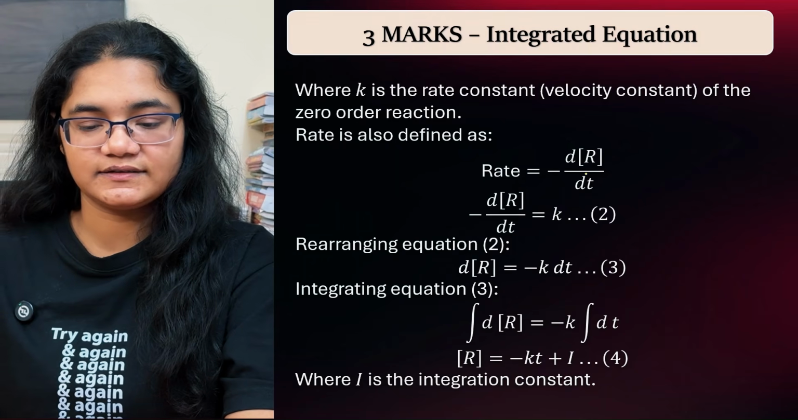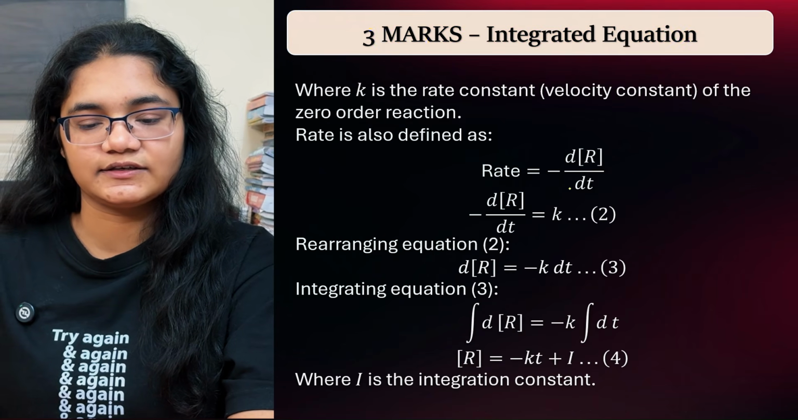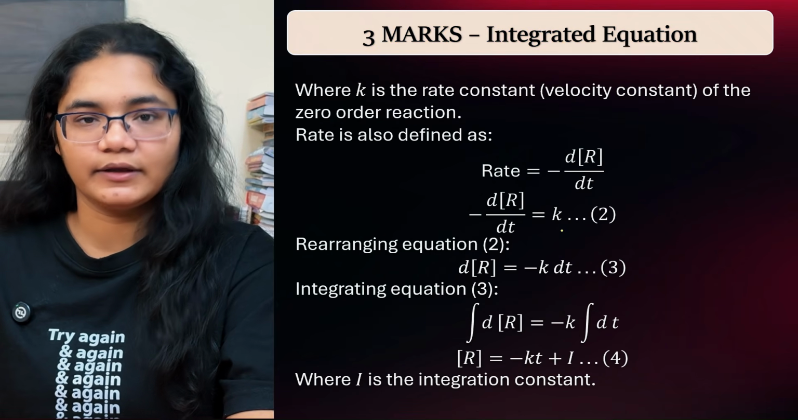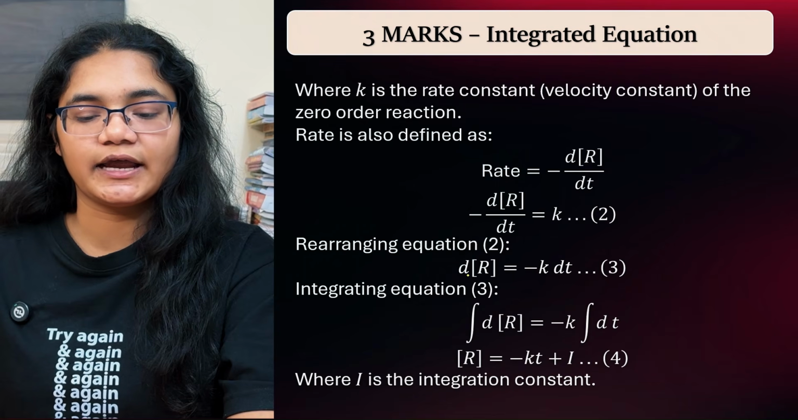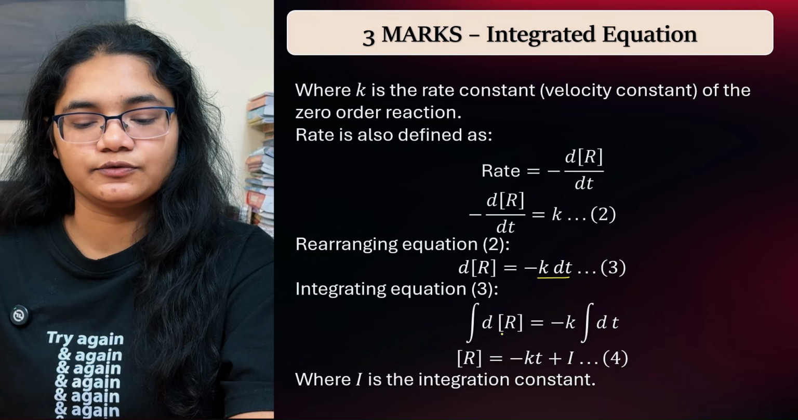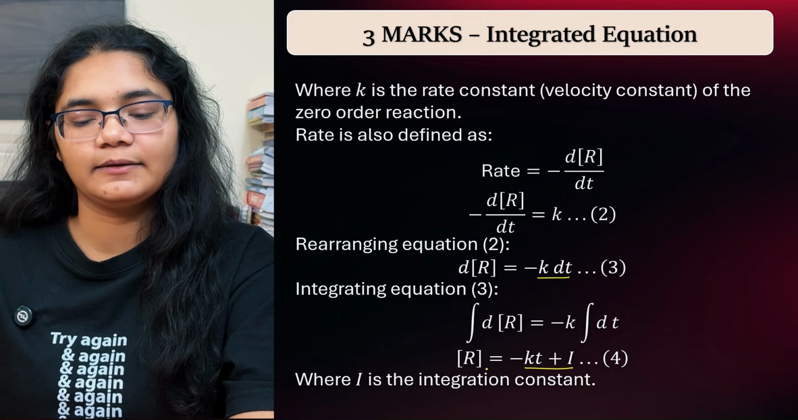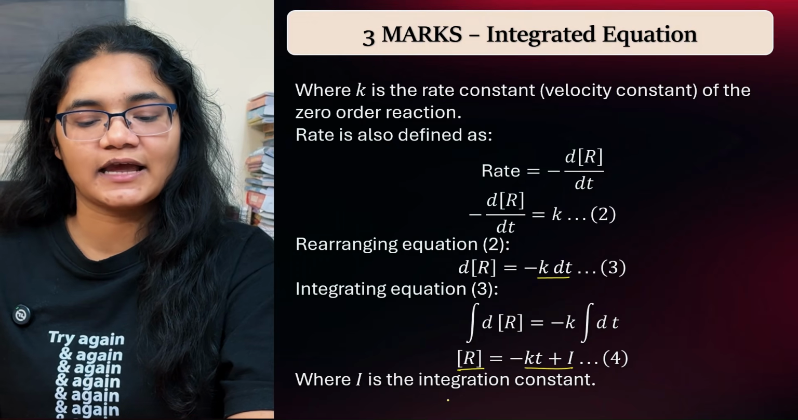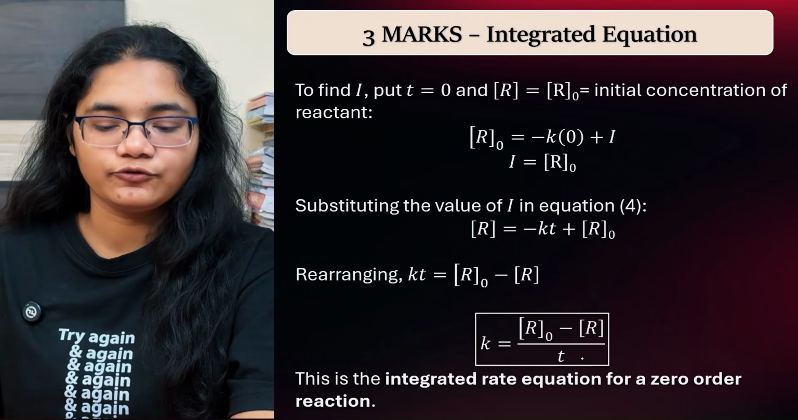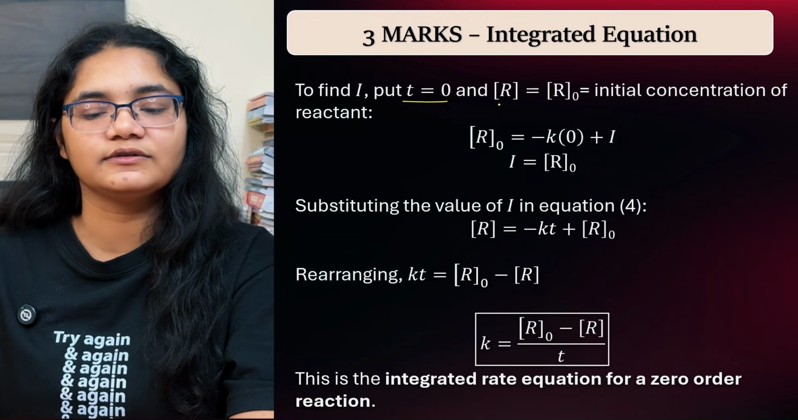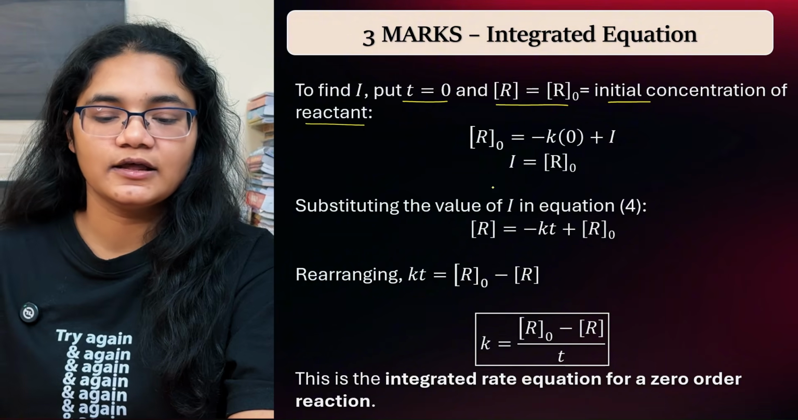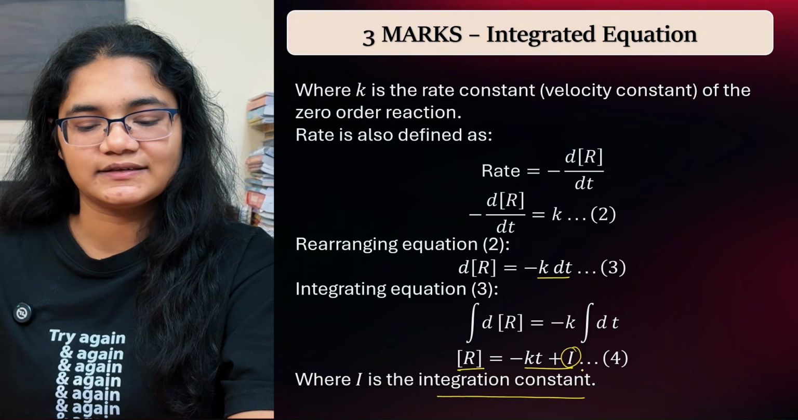Now see, for this rate I can write rate is equal to minus dR by dt, and we have minus dR by dt is equal to K. Rearranging the equations, we get dR equal to minus K dt. Okay, and integrating the equations, you will get R is equal to minus Kt plus I, where I is the integration constant. Now our task is to find the value of I. So to find the value of I, you have to put t equal to 0 and R equal to R naught, where R naught is the initial concentration of the reactant. So what was our equation? R is equal to minus Kt plus I, right?